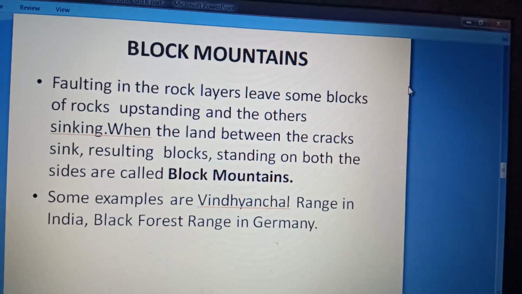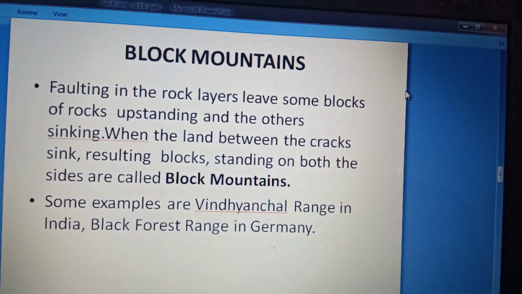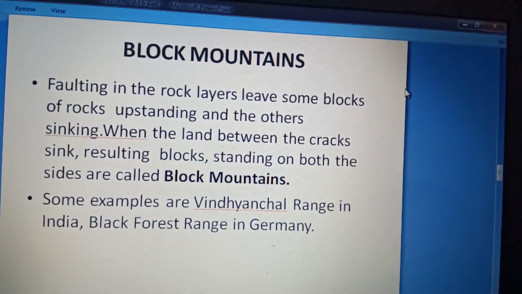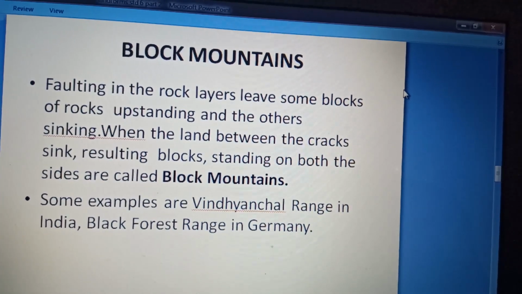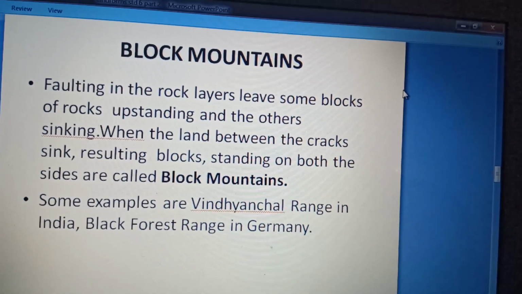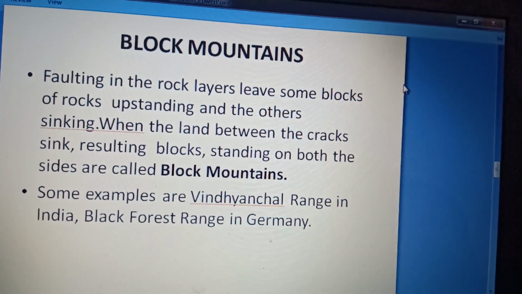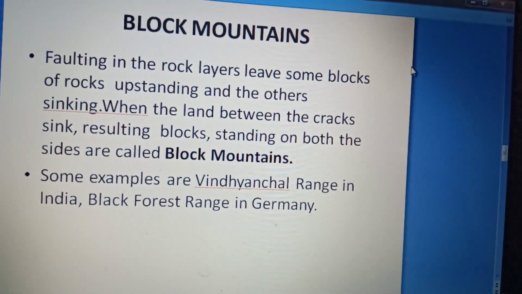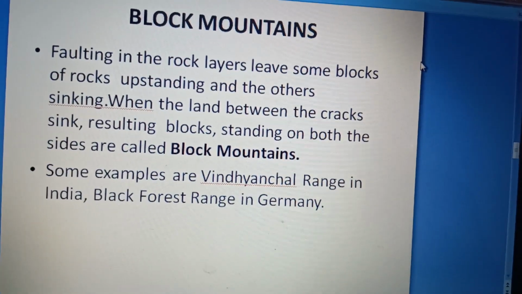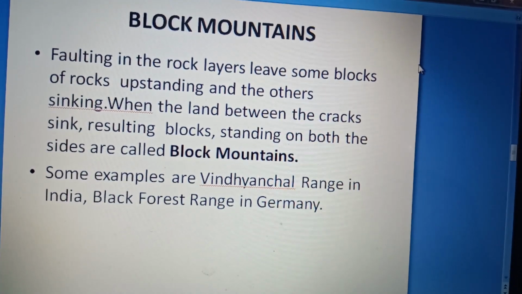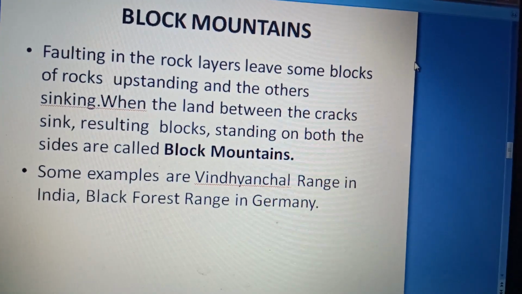Block mountains. Now, this is another type of mountain. What is block mountain? Let us understand. Faulting in the rock layers leaves some blocks. When faulting happens, they leave some blocks of rock upstanding and some are sinking. When the land between the cracks sinks, resulting in blocks standing on both sides, these are known as block mountain. Some examples are Vindhyachal range in India and the Black Forest range in Germany.